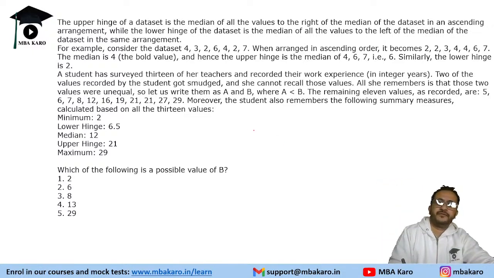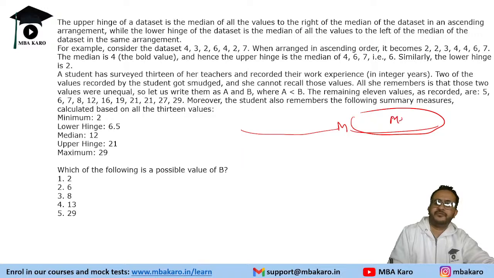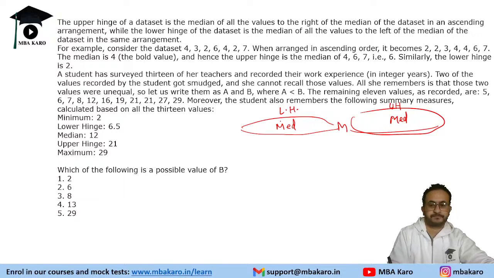So you have, let's say, a data set. This is the median value. Whatever values are present here, if you take the median of this, that is called the upper hinge, and if you take the median of these values, this is the lower hinge. These are also called quartiles. Now, what is given to us is that